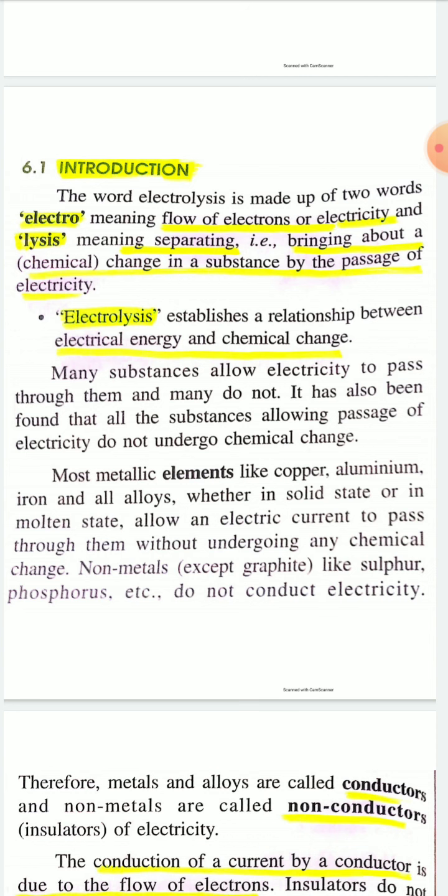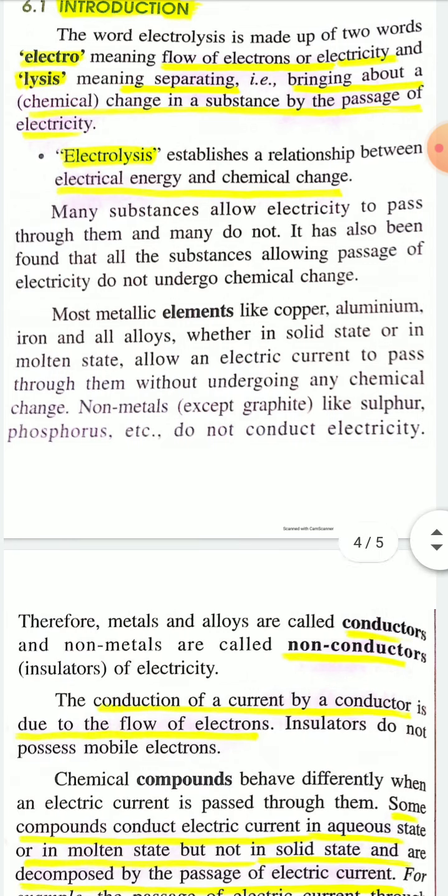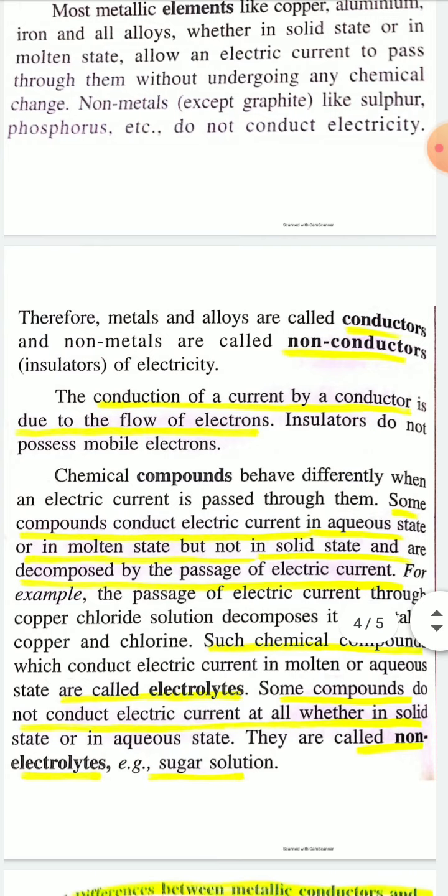While non-metals except graphite, like sulfur and phosphorus, do not conduct electricity. Therefore non-metals are non-conductors, as metals allow the passing of electric current through them. That's why metals are called conductors, and non-metals, which do not conduct electricity, are called non-conductors.